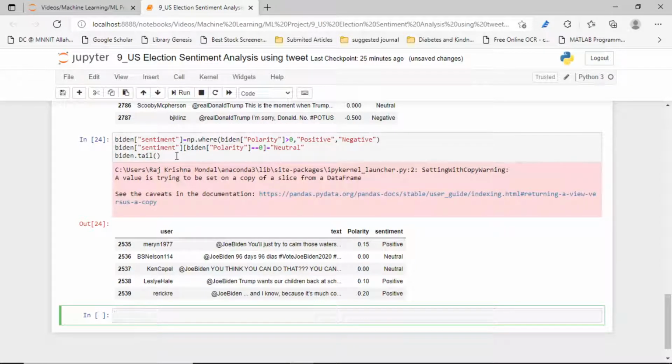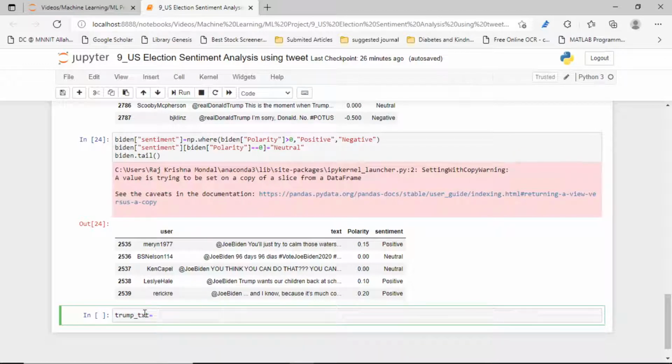So now let's compute the shape. Let's see what amount of positive, negative and neutral sentiments they have, and how many tweets there are for Biden and for Donald Trump. First, let's analyze the Trump text. How many reviews are there?